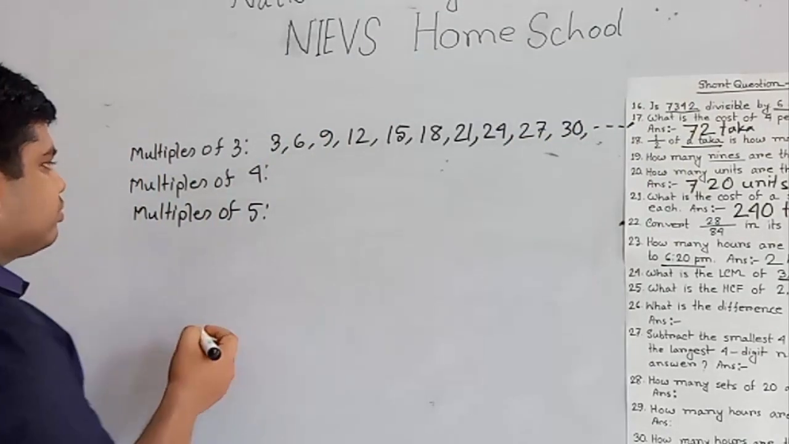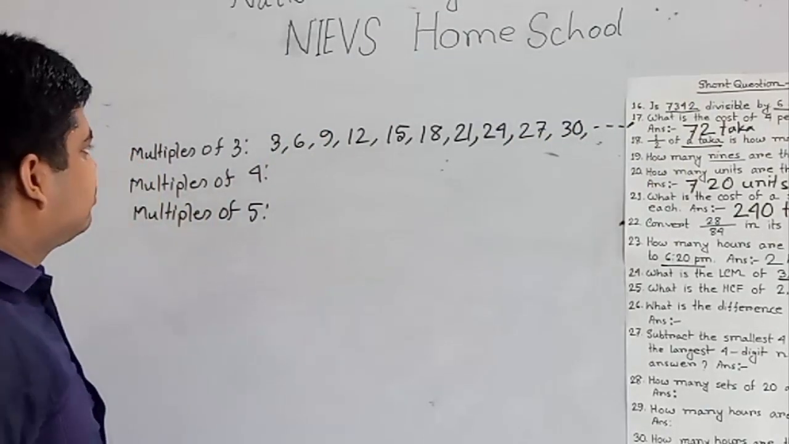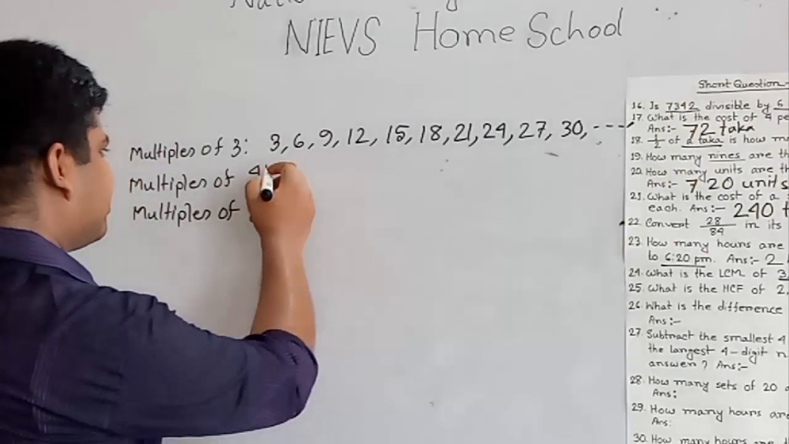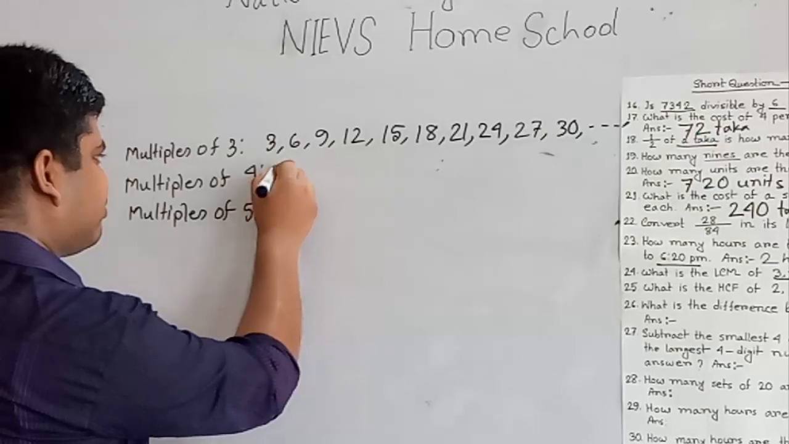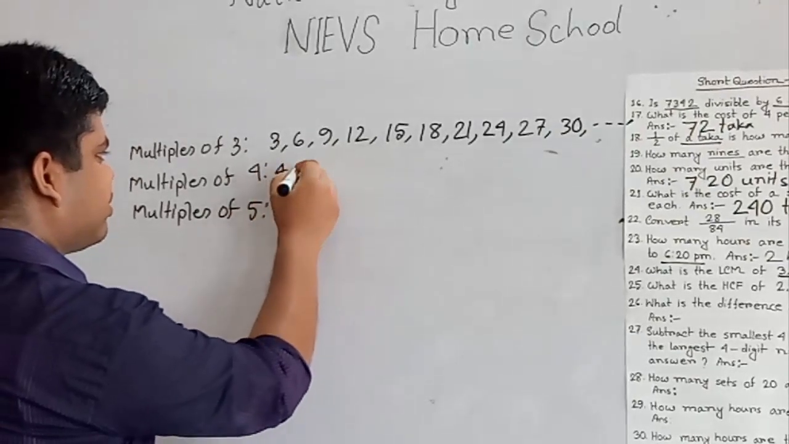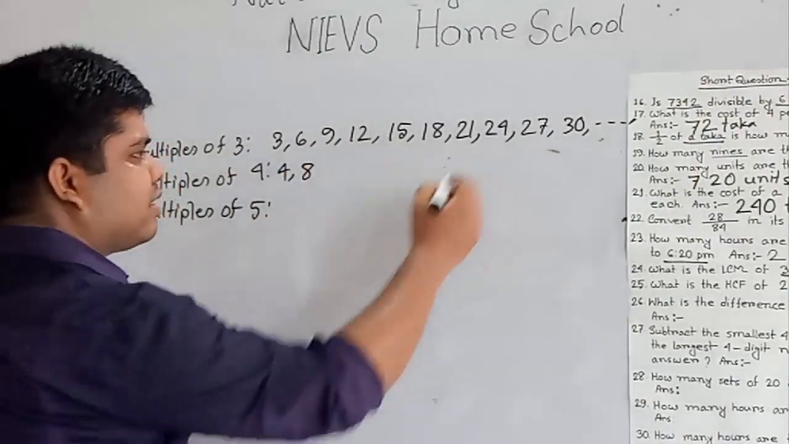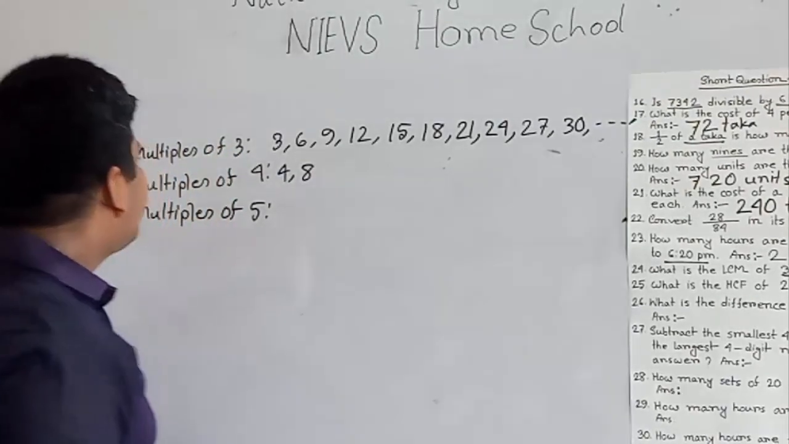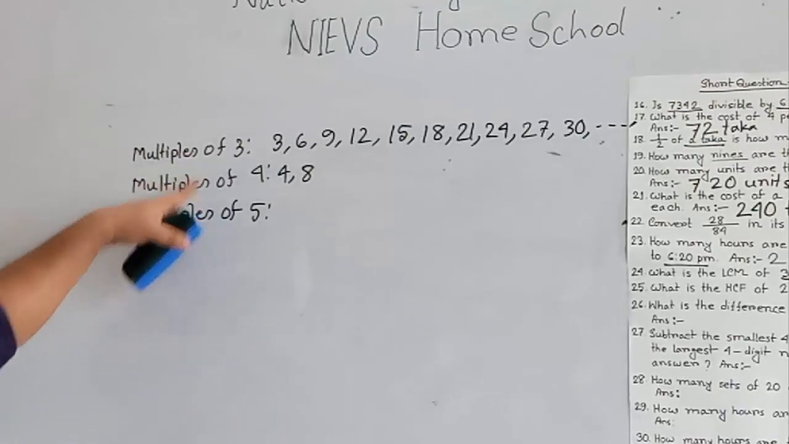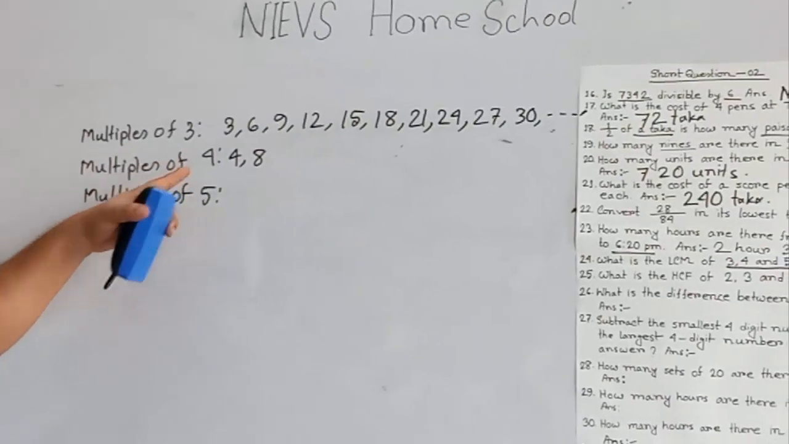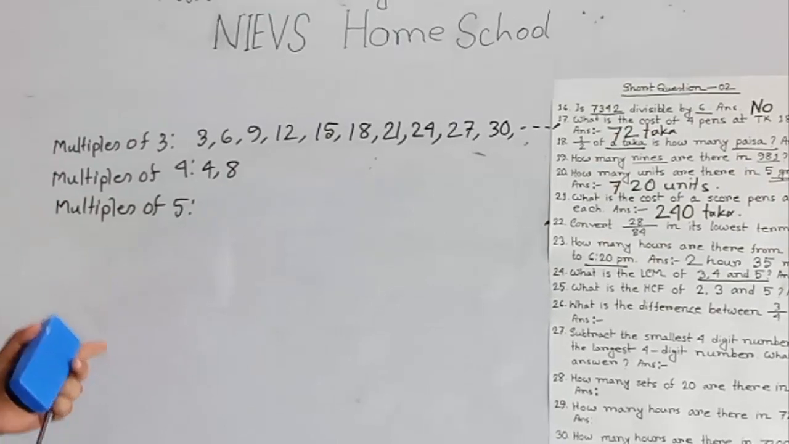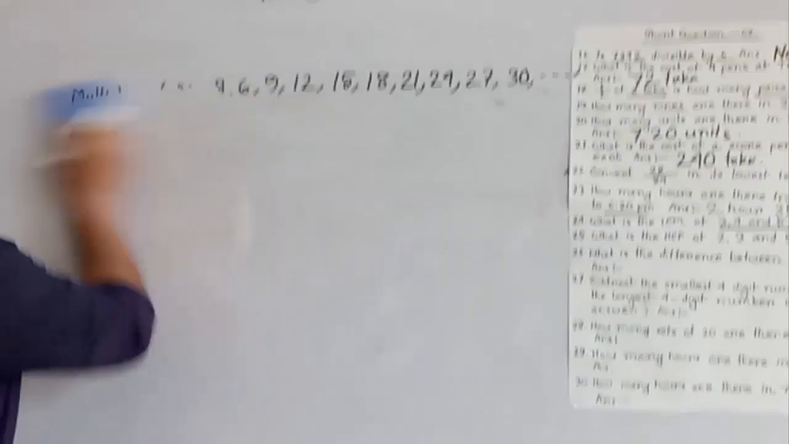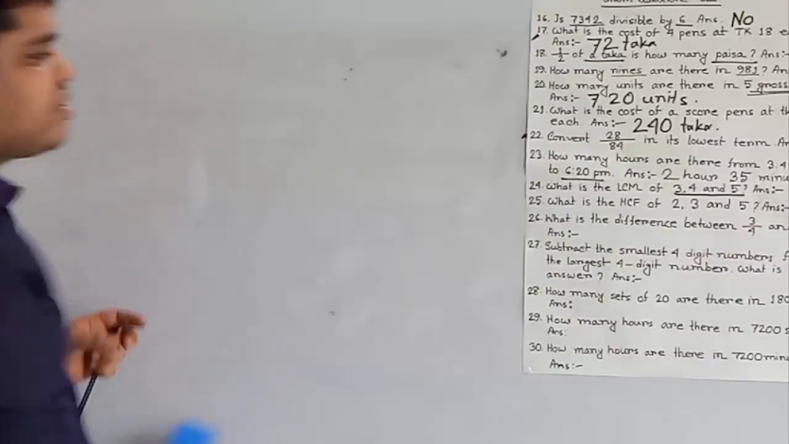And 4, 4, 8, and so on. We need to write more. If you use the multiples method, then it will be so big. So we need not use this method here. Here we use the factorization method.